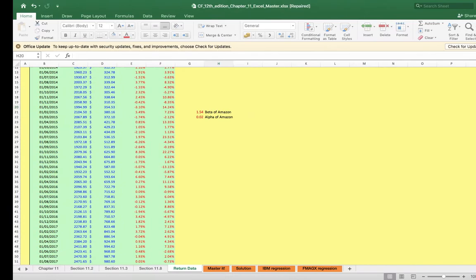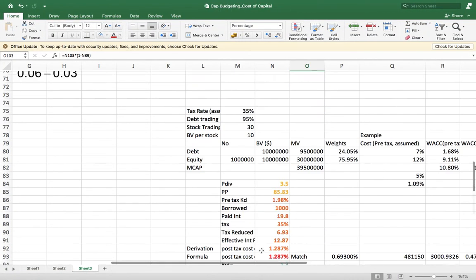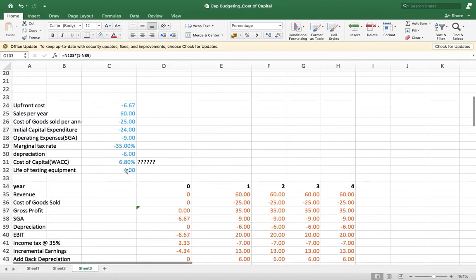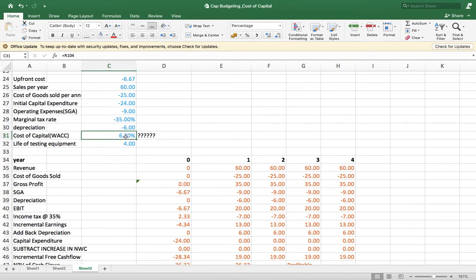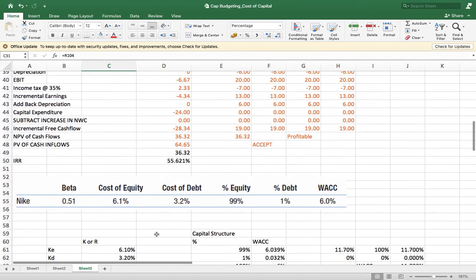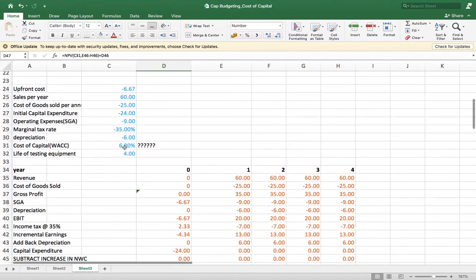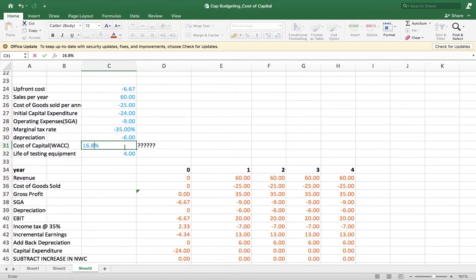Say, for example, I will show you here. Here we have done the project. Here 6.8% we have taken as the cost of capital. If we take, for example, 6.8%, the NPV is 36.32. If we take a cost of capital of 16.8%, for example, 10% extra, what happens?